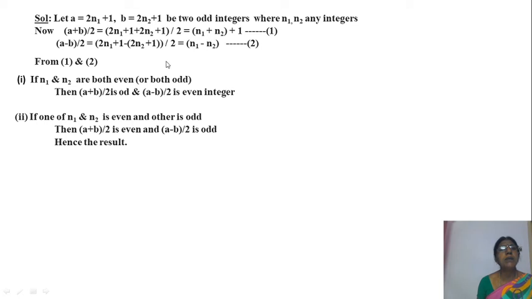a minus b by 2, two cases. Both even or both odd. The first one is odd, second one is even. If any one of them is even and the other is odd, you get the first one is even and the second one is odd. Okay.